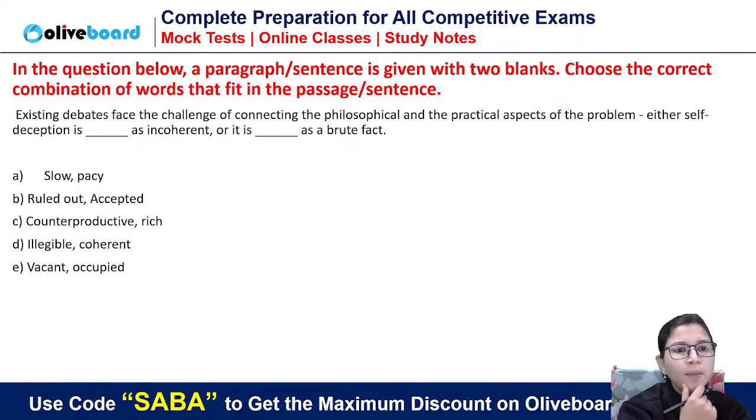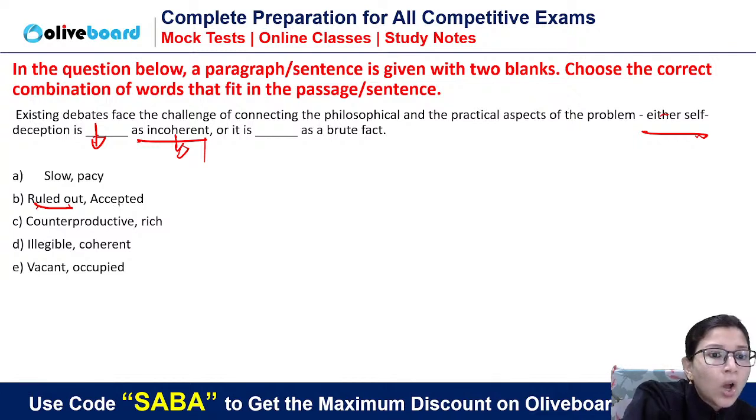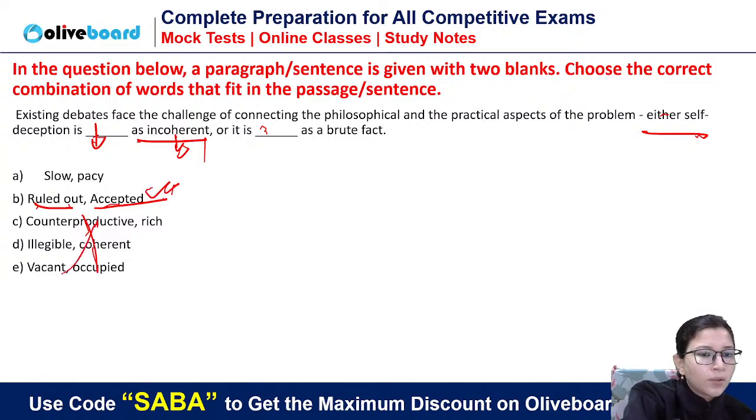Yes, existing debates face the challenge of correcting the philosophical and the practical aspects of the problem. Either self-deception is ruled out as incoherent, which means illogical, or it is accepted. Simple. Either it is ruled out, prevented, declined, turned out, or it is accepted. Nothing else will make sense. Slow, pacey, all these will not. So either that debate is ruled out or it is accepted as a brute fact.